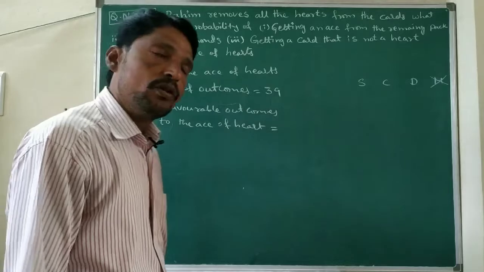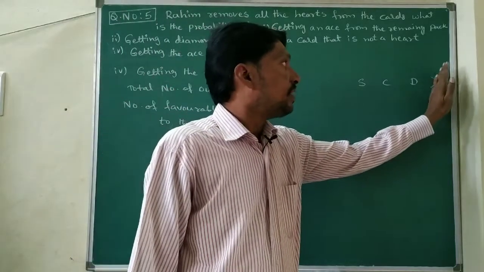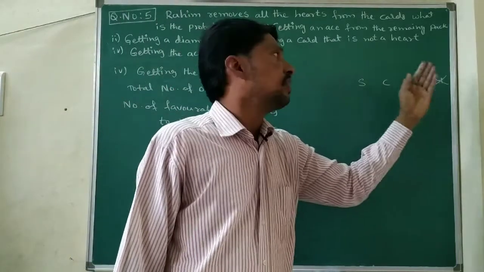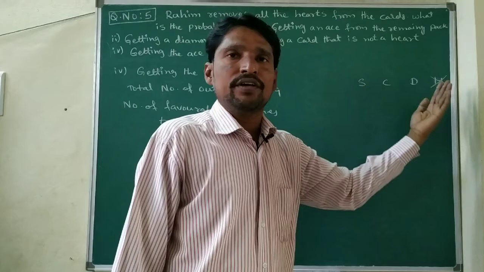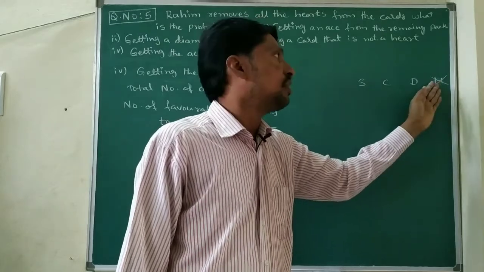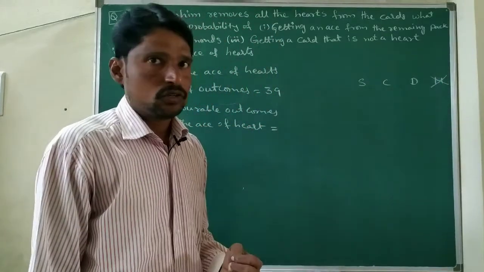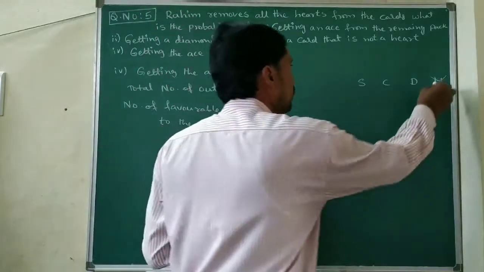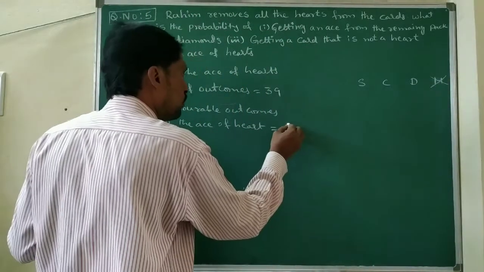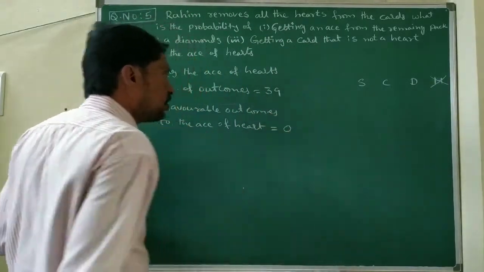Is it possible? This ace of heart, all the heart cards we removed. So we are not getting it, which means it is impossible, and impossible we can take as 0.